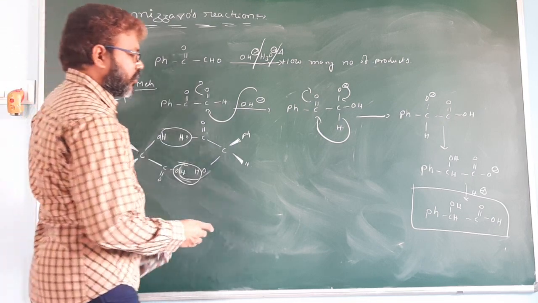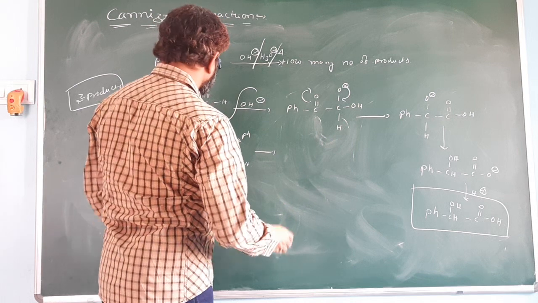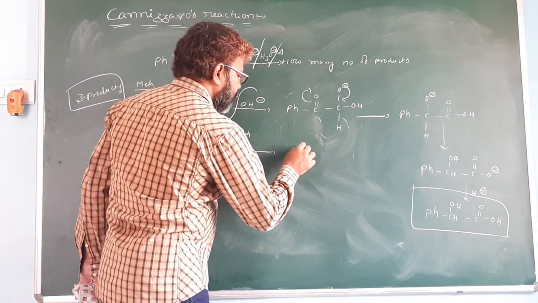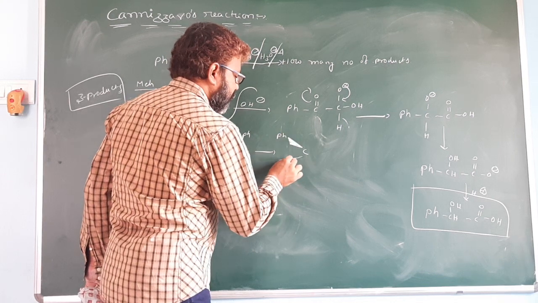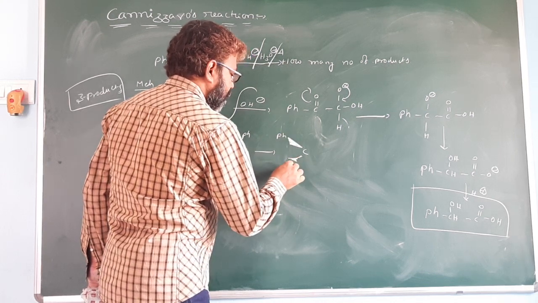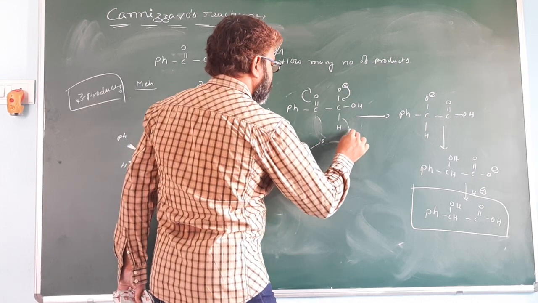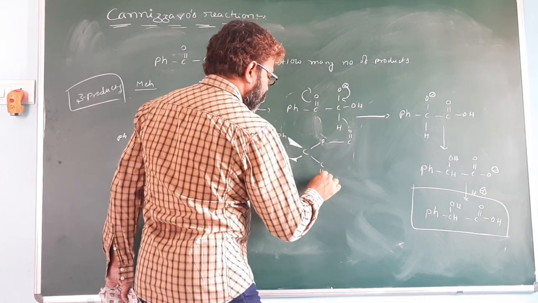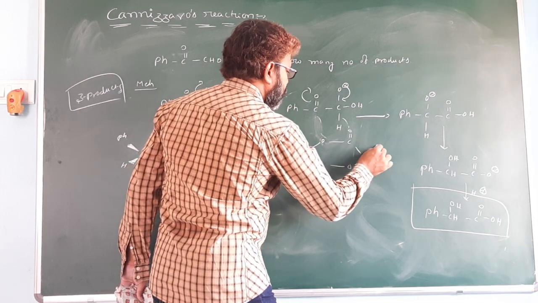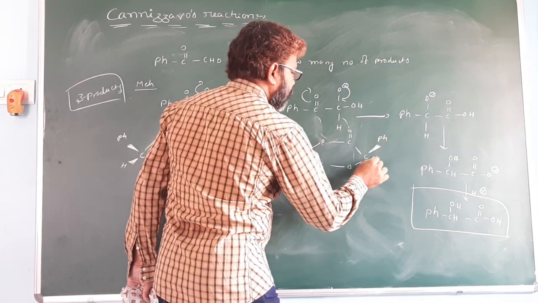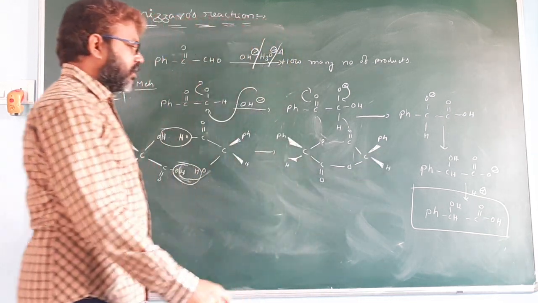You get this isomer, C pH H O C double bond O C double bond O C pH H. So it is a cis isomer.